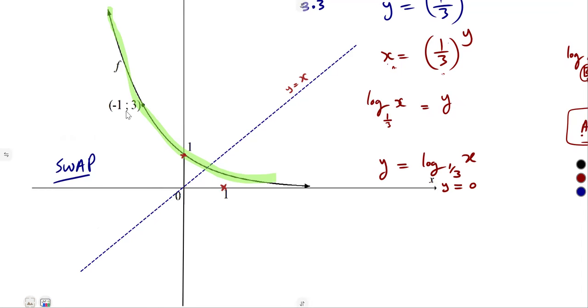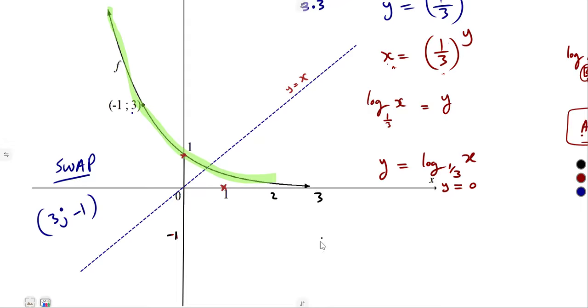So on the image, which is the log graph, x is going to be 3 and y will be -1. So there's a point 3, -1. Let's say this is -1. This is 1, 2, 3, like that. So there's a point 3, -1 as part of your graph.